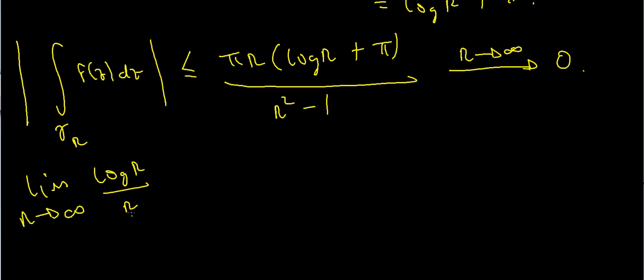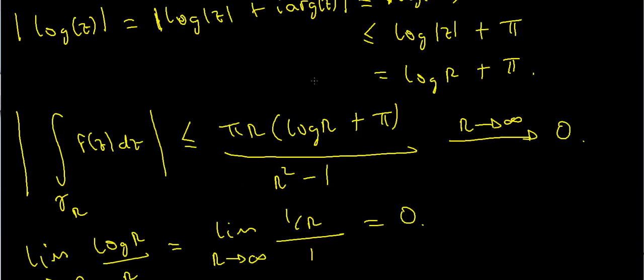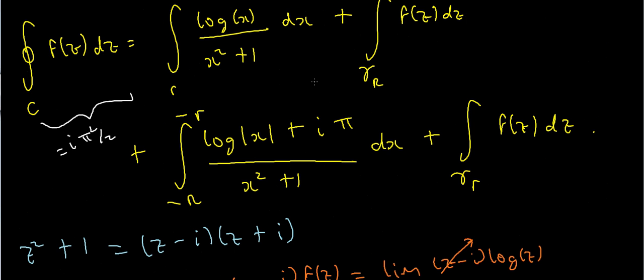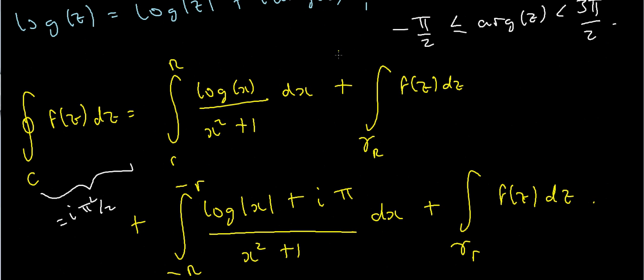Well, I've got infinity over infinity, so I can use L'Hopital's rule, and that tells me that that's the limit as r goes to infinity of 1 over r divided by 1, and that's obviously 0. So that's why this expression goes to 0. So what does that tell me? Well, that tells me that the contribution of this integral, as r goes to infinity, is just going to contribute nothing. So that deals with that integral.